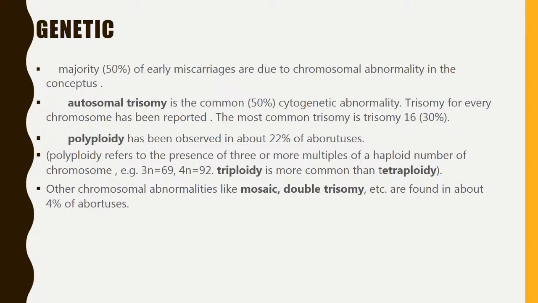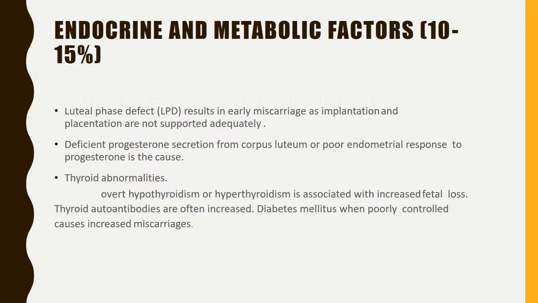Polyploidy has been observed in 22% of abortuses. Other chromosomal abnormalities like mosaic double trisomy are found in 4%. Among polyploidy, triploidy is more common than tetraploidy.